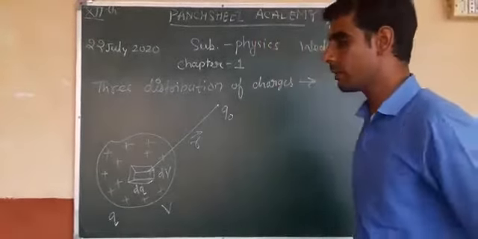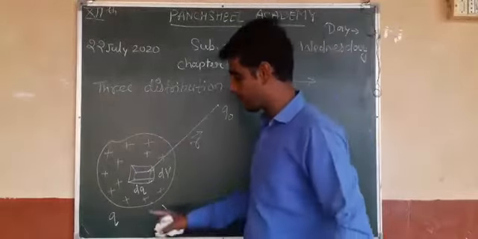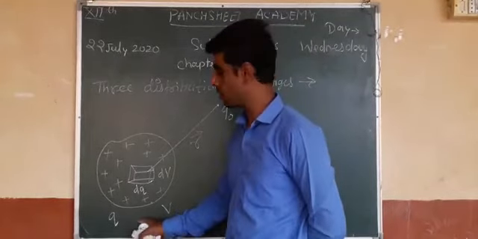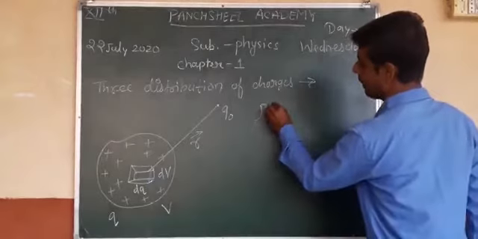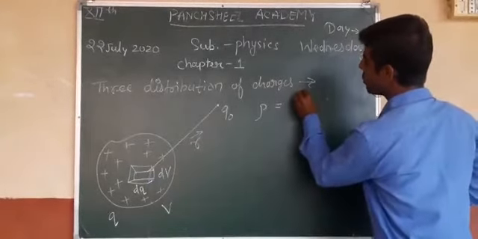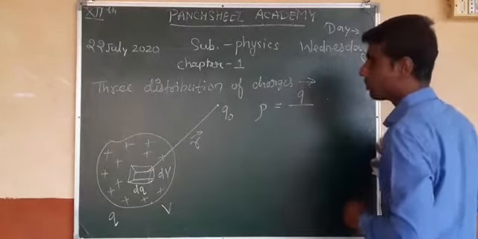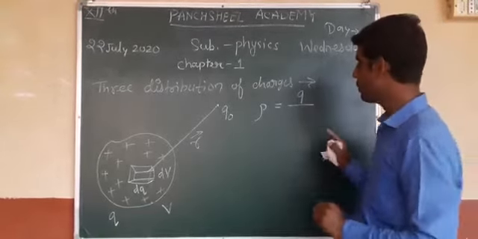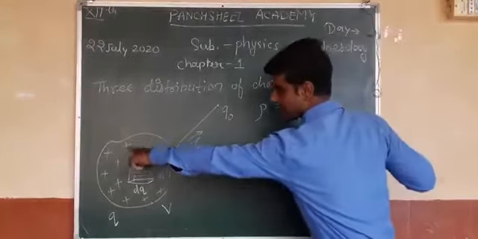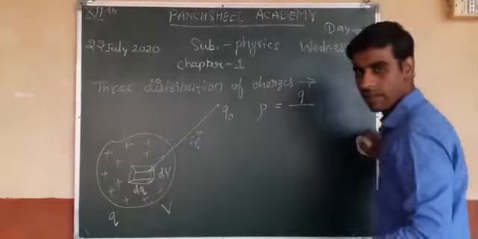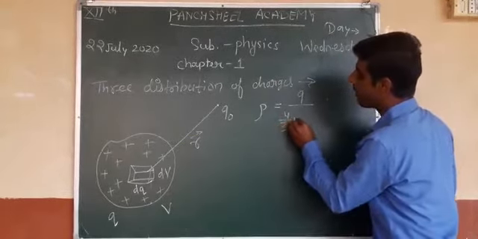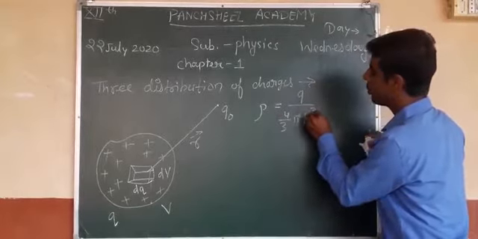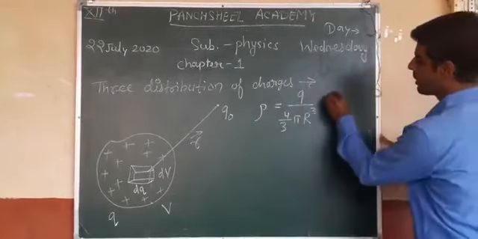First of all, if this is the Q charge over the surface, I define rho as the charge upon volume. And what is the volume of this surface? Suppose this is the sphere, and what is the volume of a sphere?